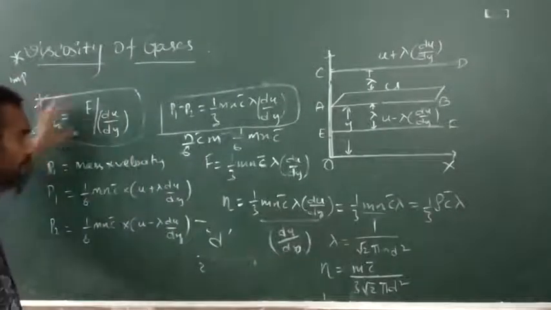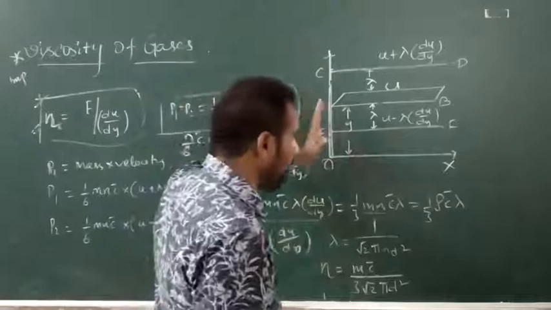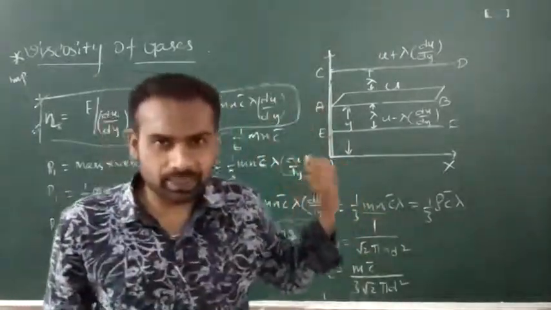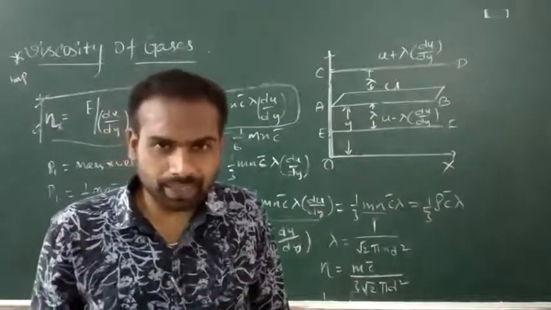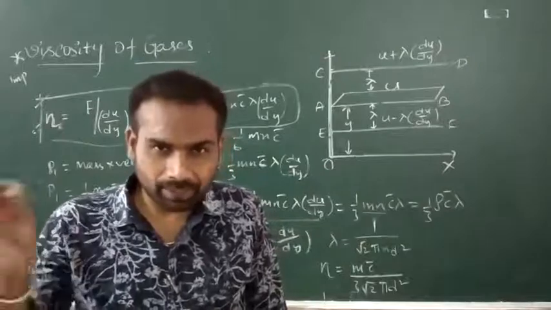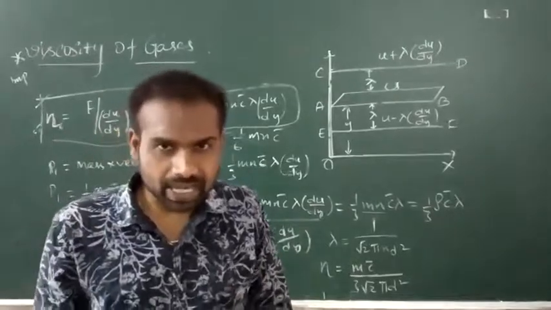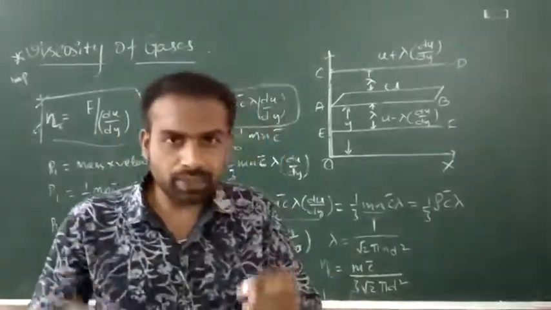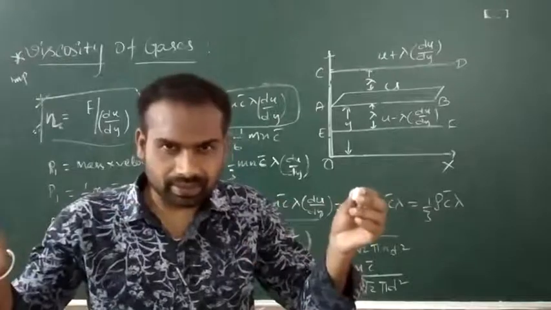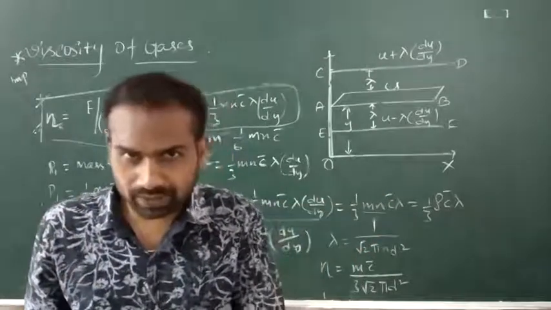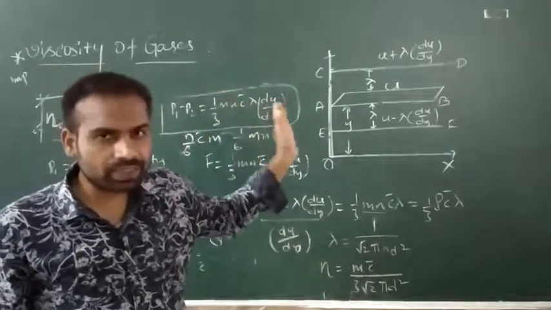Now what is viscous force? What is tangential force? For that purpose we are taking one example. This viscosity of gases will be explained on the concept of mean free path. What is mean free path? It is the average distance travelled by the molecule in two successive collisions. Already we discussed it in the postulates of kinetic theory of gases. When two molecules collide, they will travel some distance, and that distance is the mean free path. According to the concept of mean free path, we are explaining the viscosity of gases.